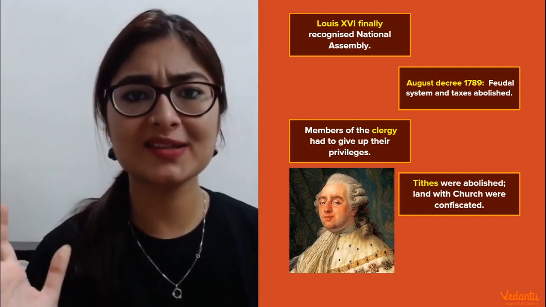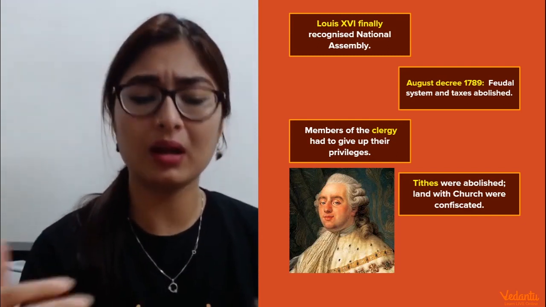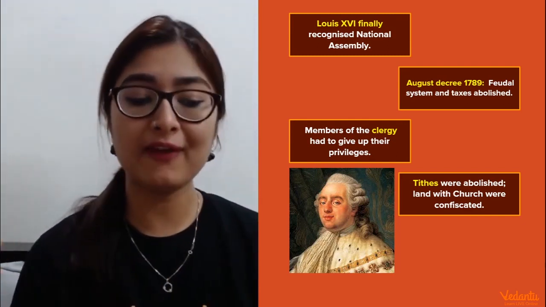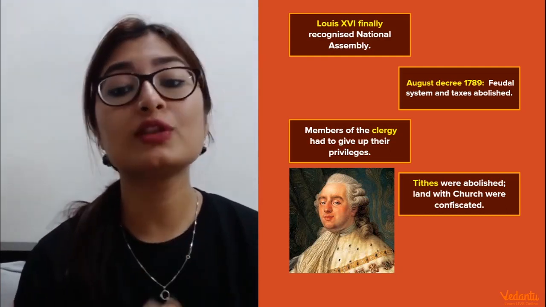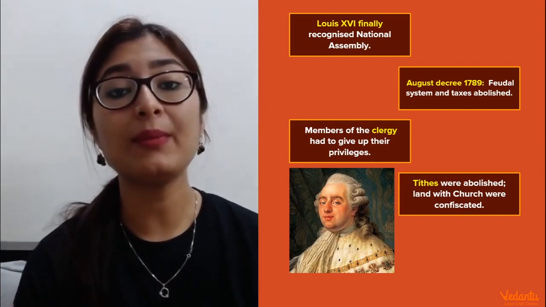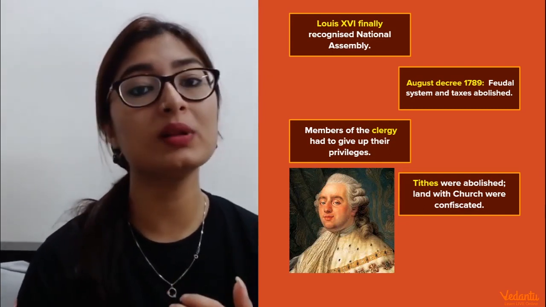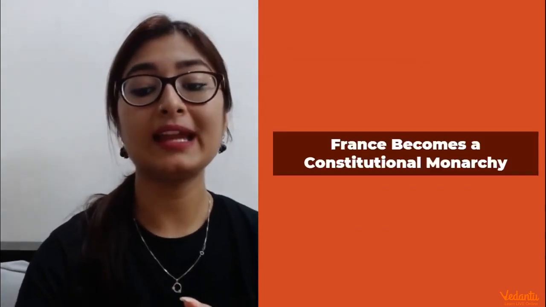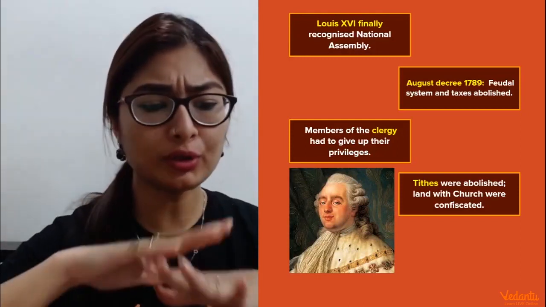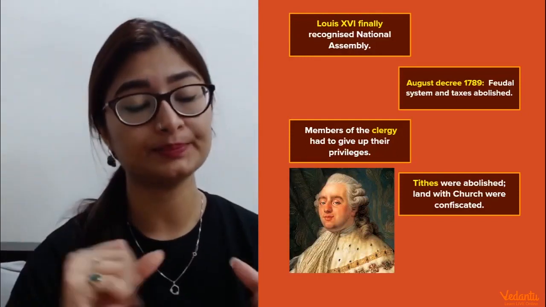Some fairness in the society, right? Some good coming from the revolution. So they had to give up all their privileges. Everything that they owned was also confiscated. All the lands and everything was taken away from them, and not just from them, even the other nobles, their privileges were also abolished in order to create some sort of equality.